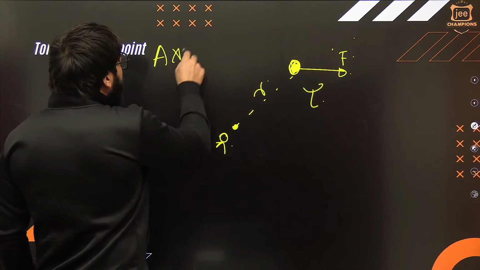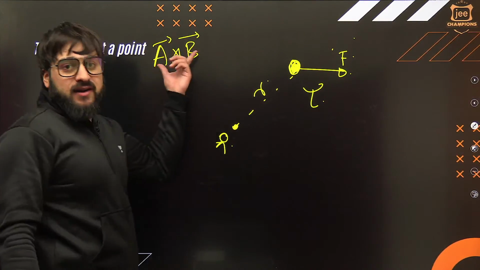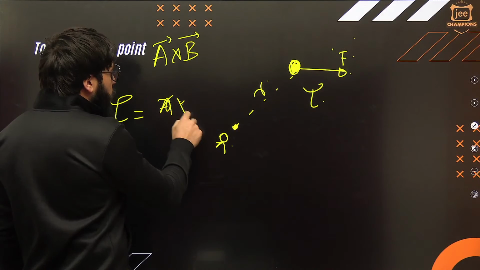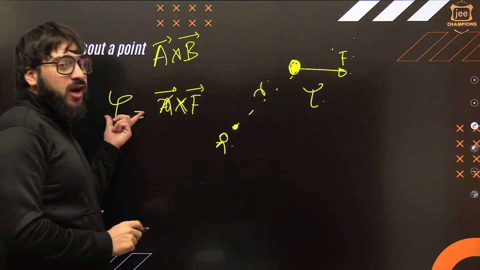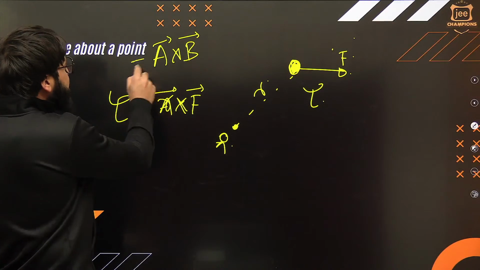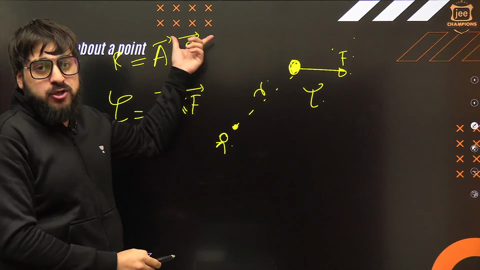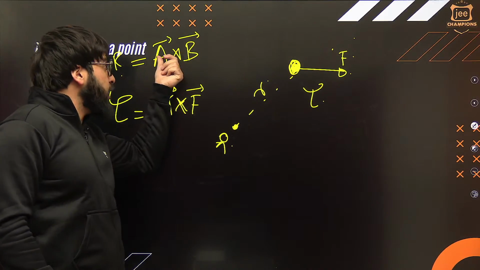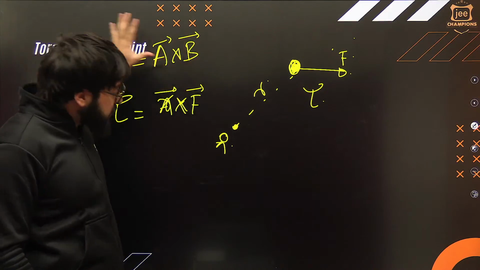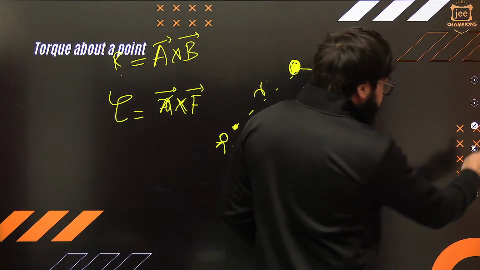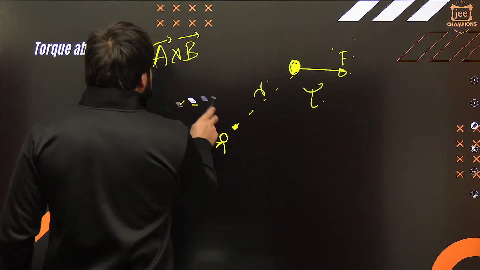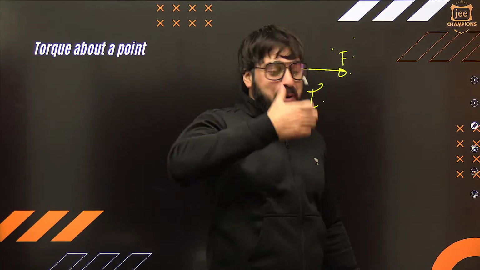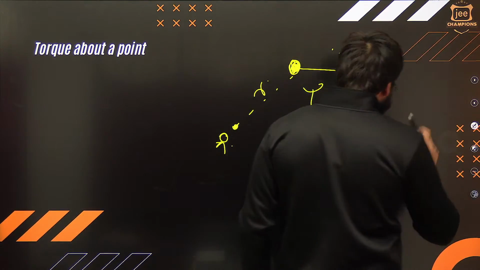Like we say A cross B, understand? What is the direction of this? If I say this tau is nothing but R cross F, the direction of this torque will be exactly the direction of this resultant vector. If I say this R is equal to A cross B, the direction of this resultant will be always perpendicular to the plane of this vector and this vector, understand? So this you might have studied in your vectors itself. Keep this thing in your mind, okay? This is physics, bro. They say torque is perpendicular to this one. Yes, we have to agree with that.